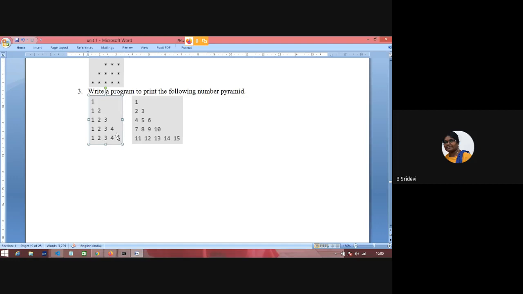Okay. So hope you understood what this pyramid contains. Pyramids should be chosen in a generalized way. We have to think with some intuition. How many lines are there? What is happening in every line? Is there any relation with i? That means the line number and the line content. So if you understand the relation between them, you can generate this kind of patterns. Okay. So now we'll write this.